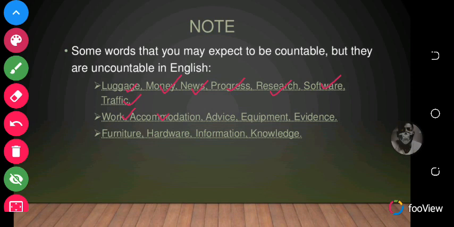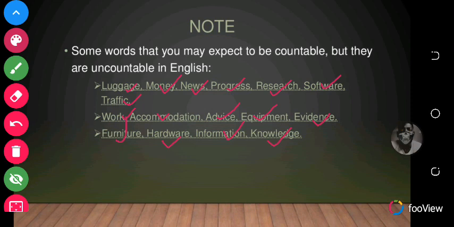You can't say accommodations. Advice, equipment. We don't say equipments. It's equipment. Evidence. We don't say evidences. We say only evidence. So the plural of evidence is evidence. Furniture. We don't say furnitures. Furniture. Hardware, information, and knowledge.